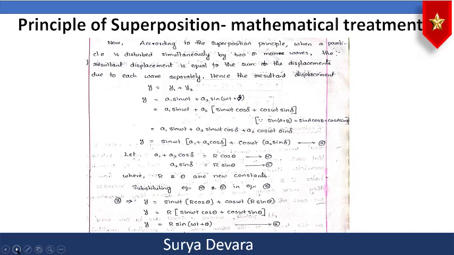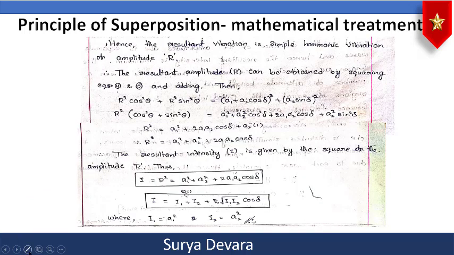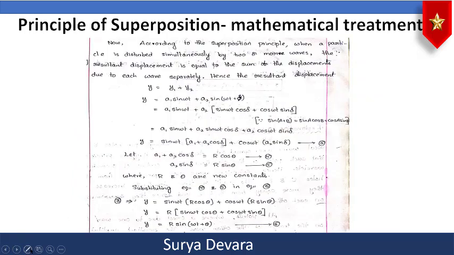So now y is equal to, in these first two terms take sin ωt common, then you will get (a1 + a2 cos δ), and here when you take cos ωt outside, you will have a2 sin δ.